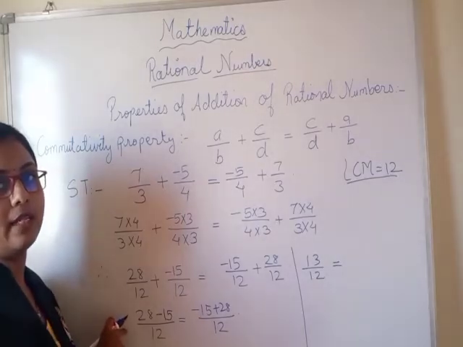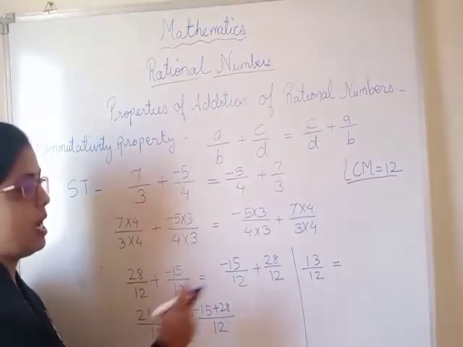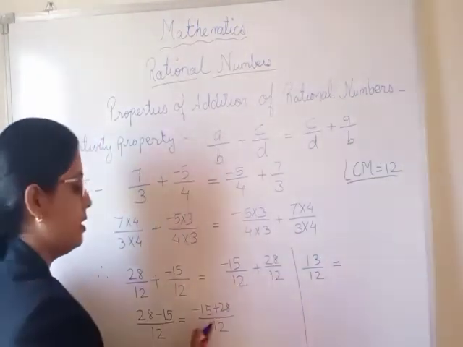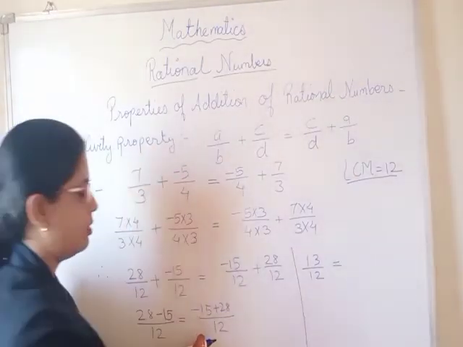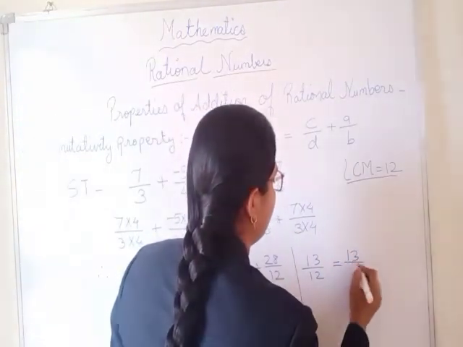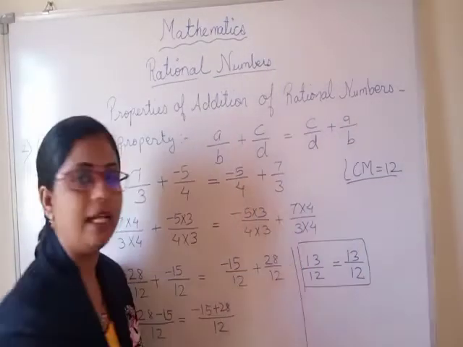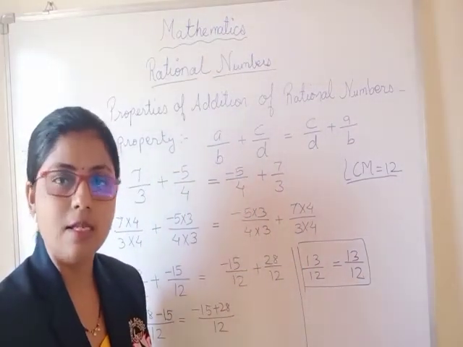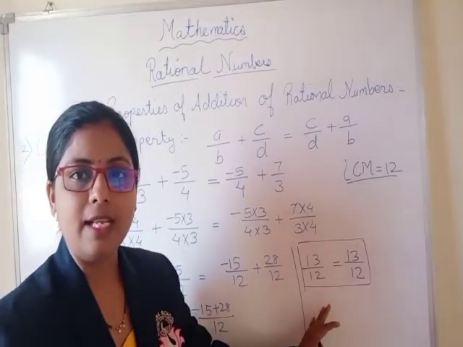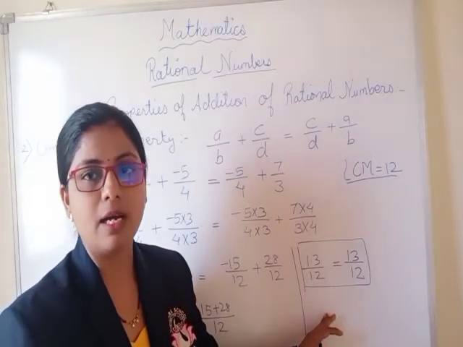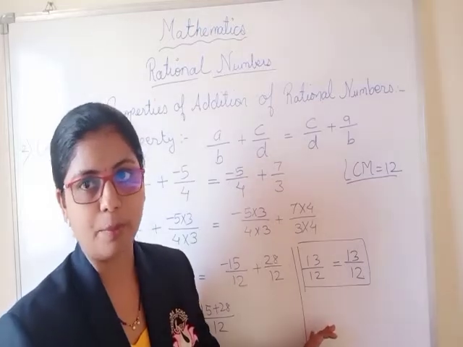So we have to take the sign of the greater number. So the answer will be positive only. Here also the answer will be positive only. So it will be 13 upon 12. Just check whether both the answers are equal or not. Yes, so the answers are equal. That is why it is verified by the commutative property.